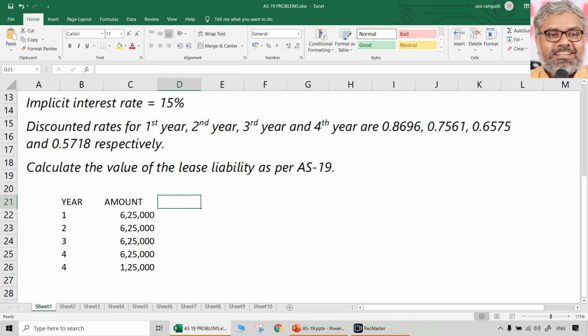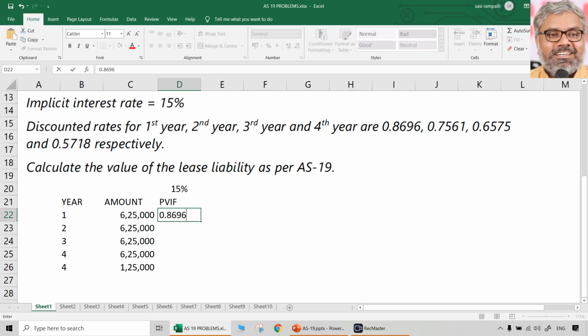Now, let us take discount factors, or you can technically call them PVIF, present value interest factors. Whenever you write present value interest factors, you always write what percentage you are using, because it is given in the question very clearly. 15% is the rate at which PVIFs are already given. When they are given, just copy paste.